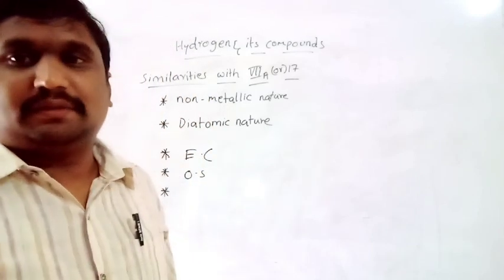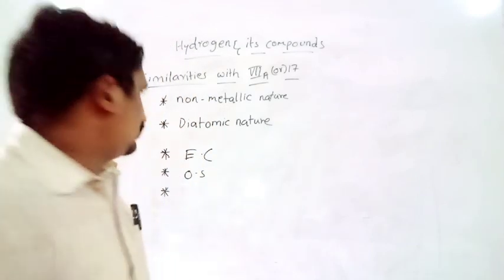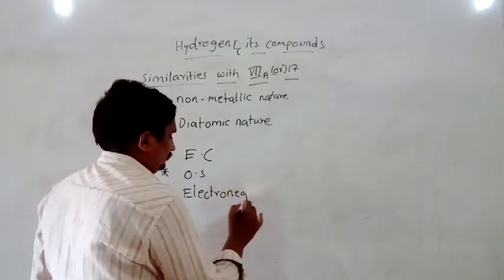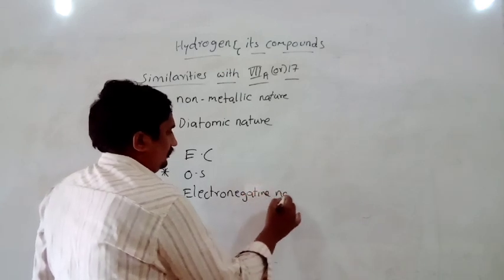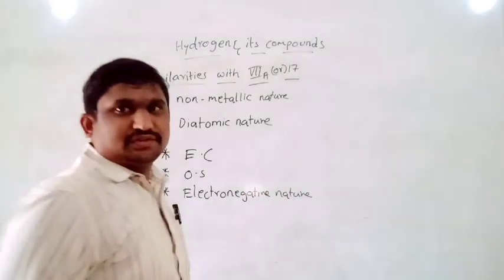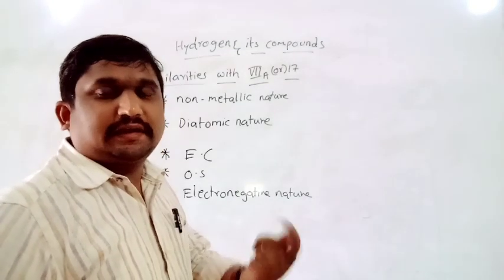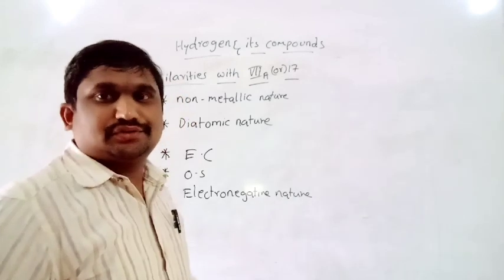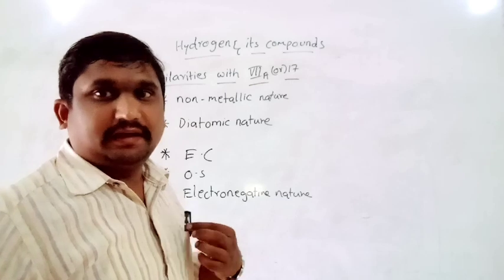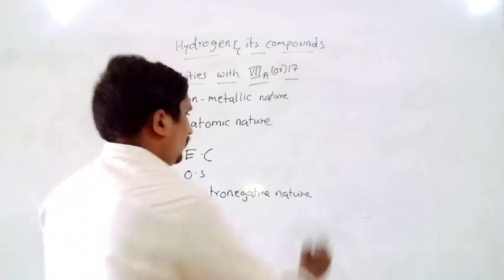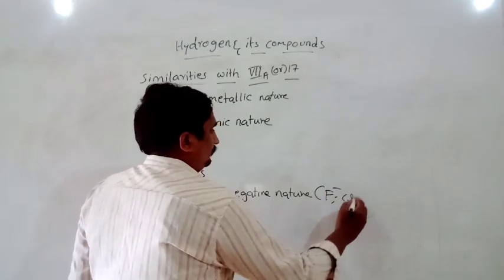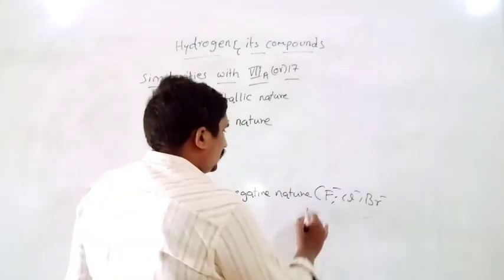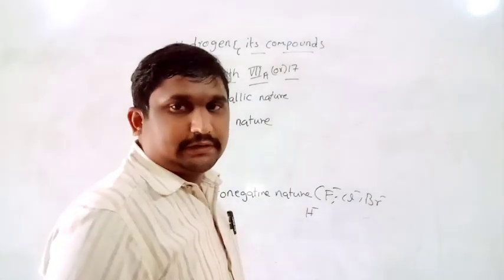Next, a few more similarities: electronegative nature. We know that halogens are highly electronegative in nature. They have the tendency to gain electrons and form negatively charged ions. By gaining electrons, they form anions. In the same way, hydrogen can also gain an electron and form a negatively charged ion.